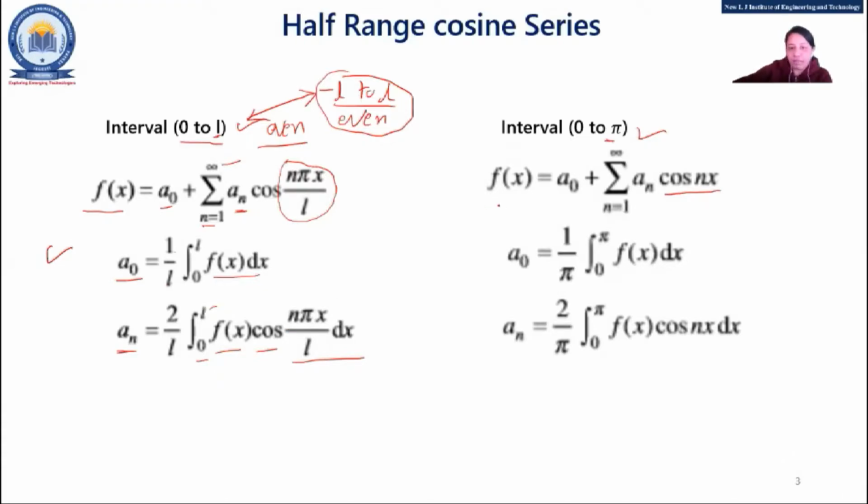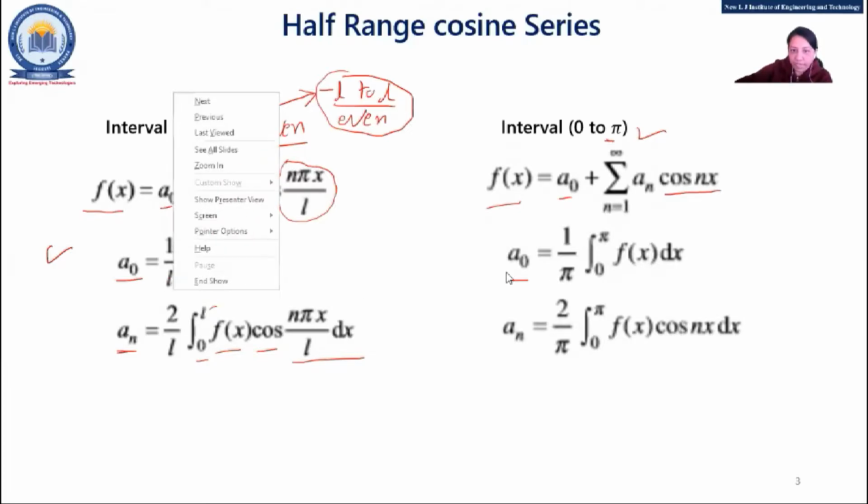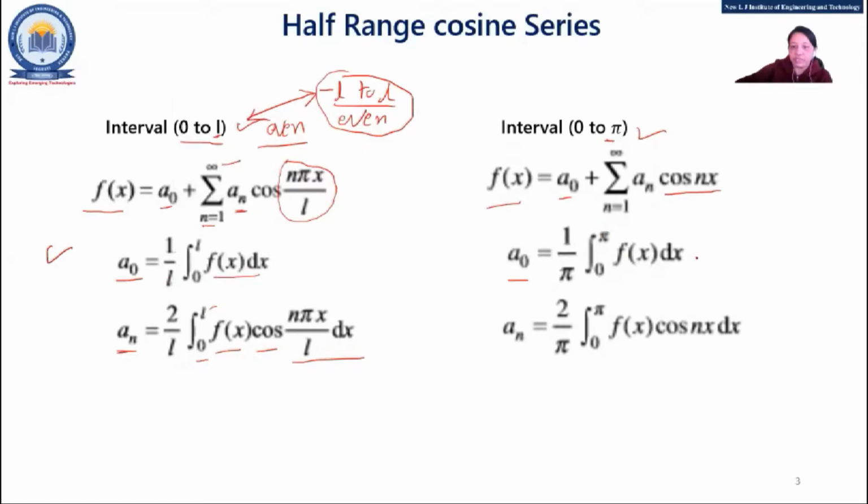So you'll get f(x) equal to a0 plus sigma n equal to 1 to infinity an cos nx, where a0 is 1 upon pi, since instead of L it will be pi, integration 0 to pi f(x) dx. Same as here, an is 2 upon pi integration 0 to pi f(x) cos nx dx, same as the interval of minus pi to pi where the function is even. Right? So you just need to relate these two points, and you'll get your answer.